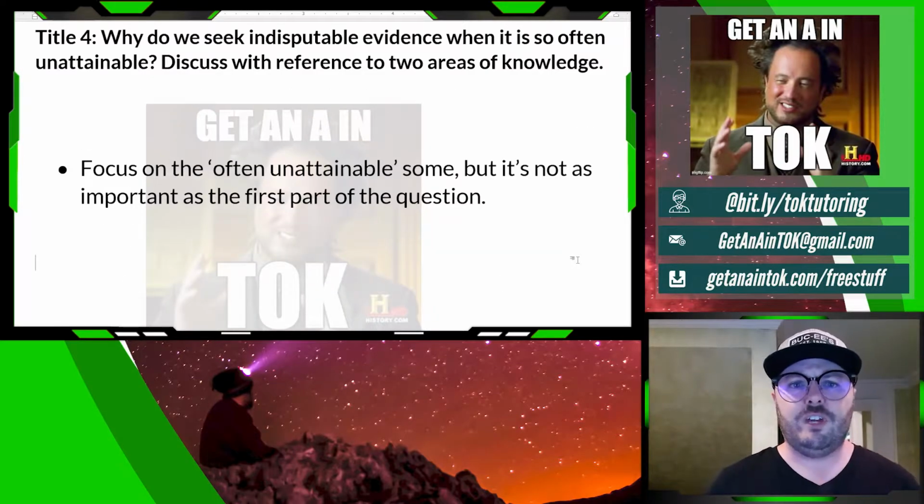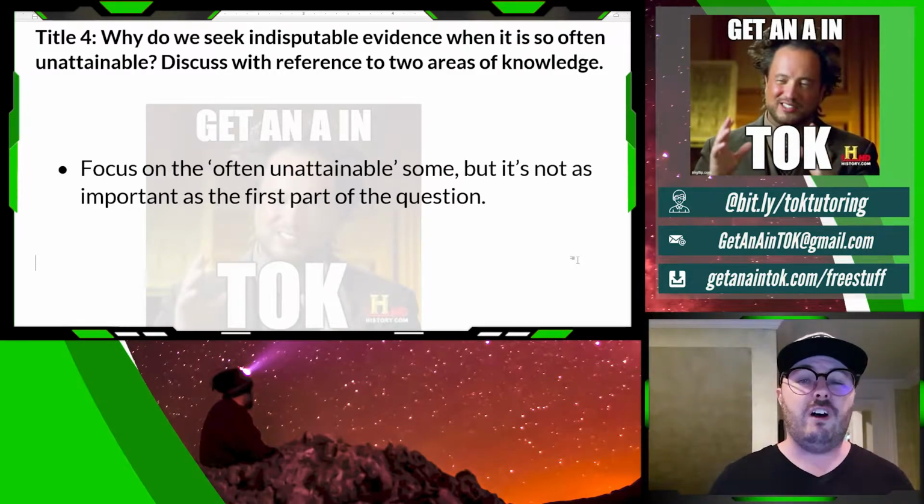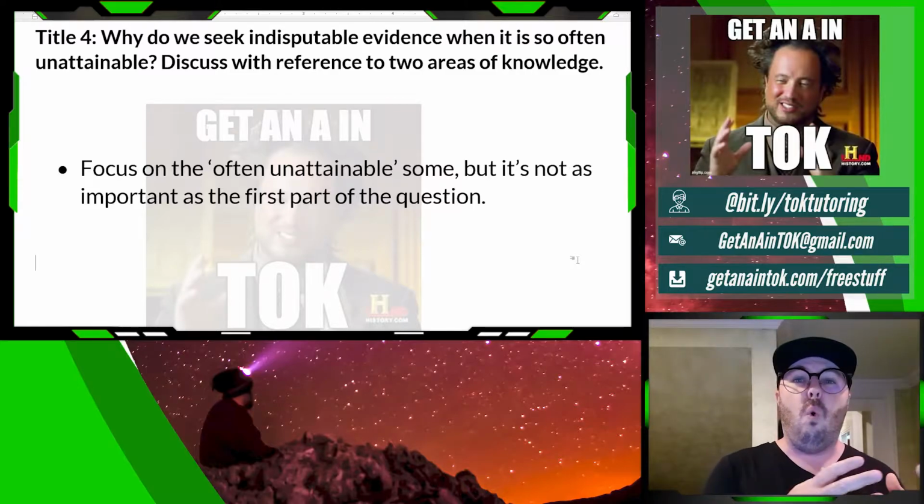Okay, the next thing, if you look in the prompt, it says often unobtainable. You can focus on that a little bit on some, but it's not as important as the first part of the question. So acknowledge that indisputable evidence is often unattainable, and mention that. But I feel like if you're wanting to fully answer and develop this prompt, the focus on the why is much more important.